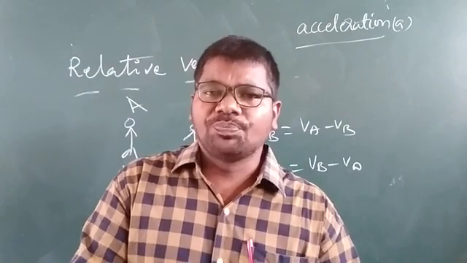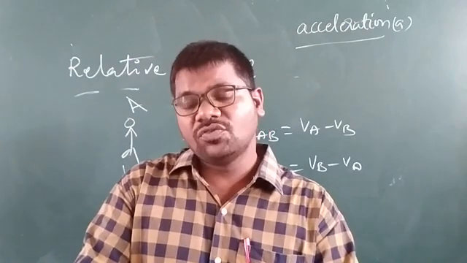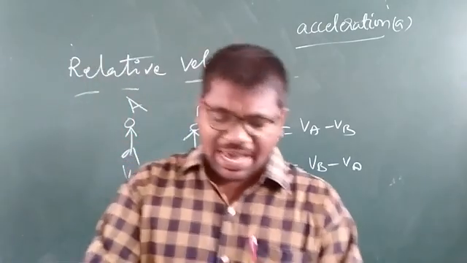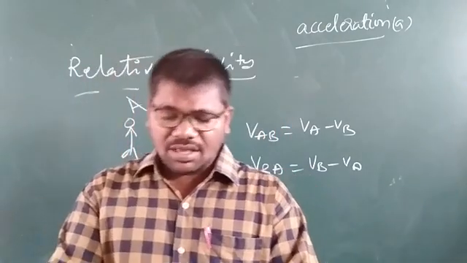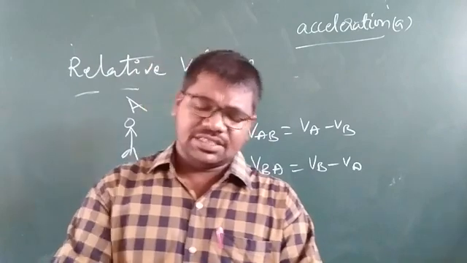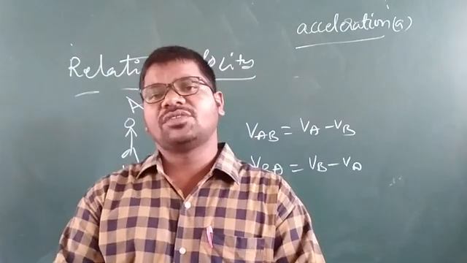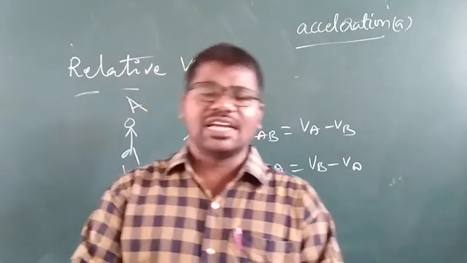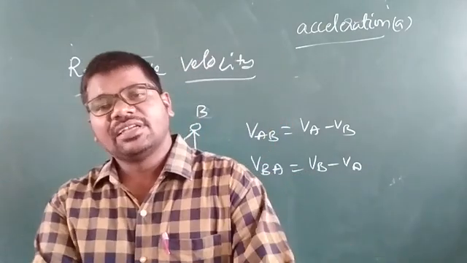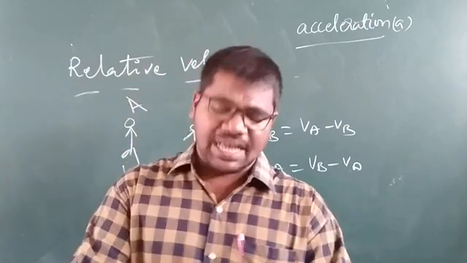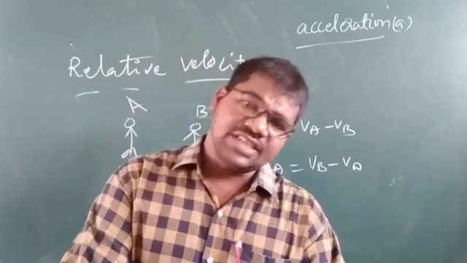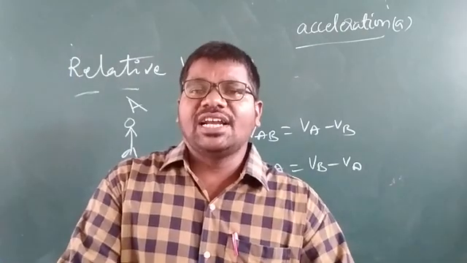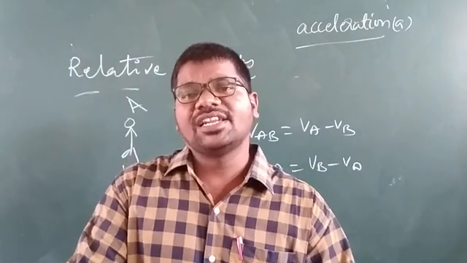This type we call non-uniform acceleration. Next, average acceleration means the total change in velocity over the total time taken by a particle. Next, instantaneous acceleration, my dear children, is defined as the acceleration of the particle at a particular instant of time.